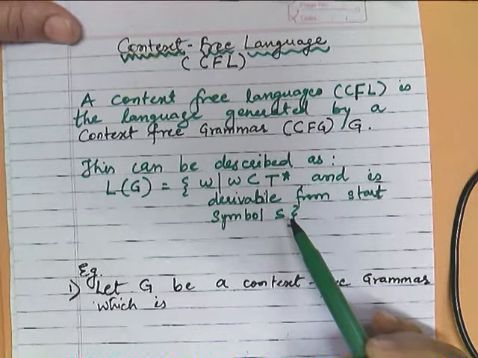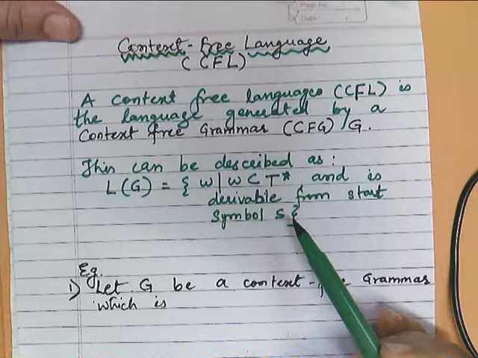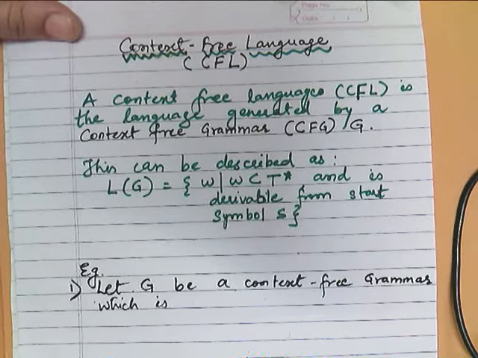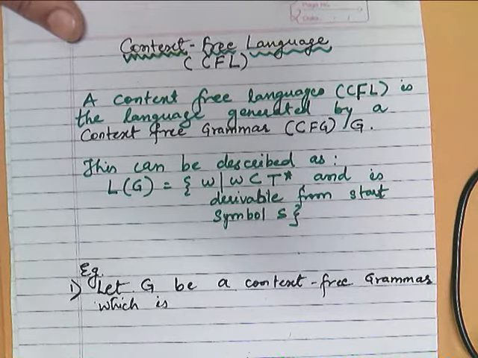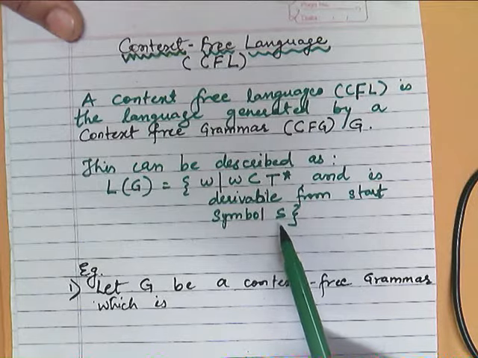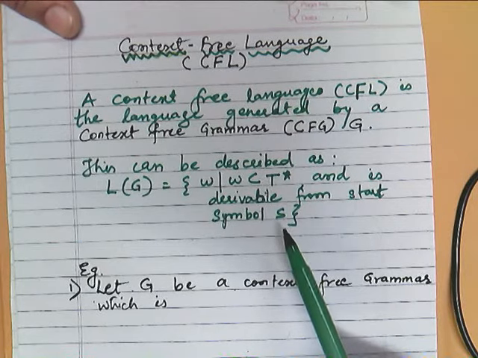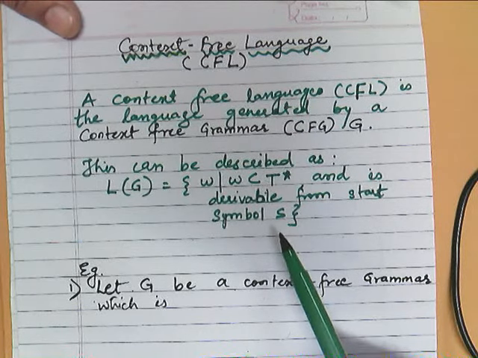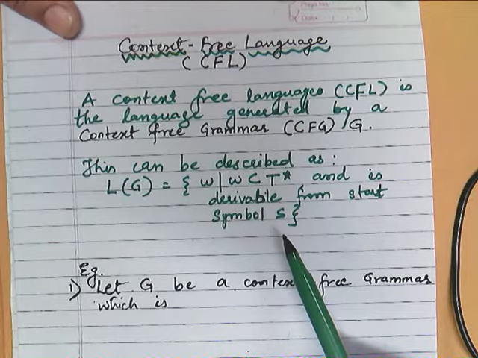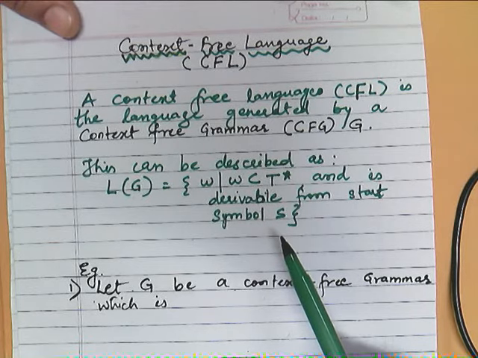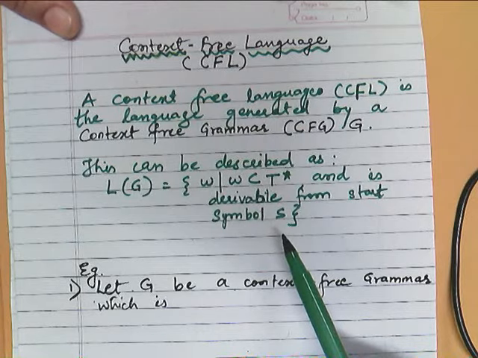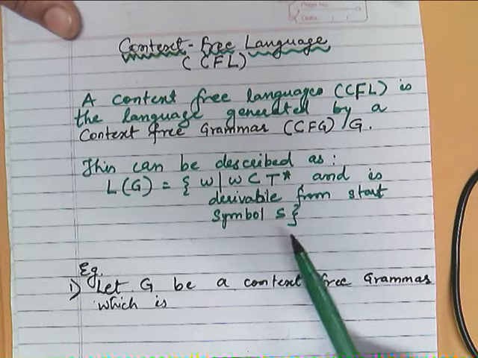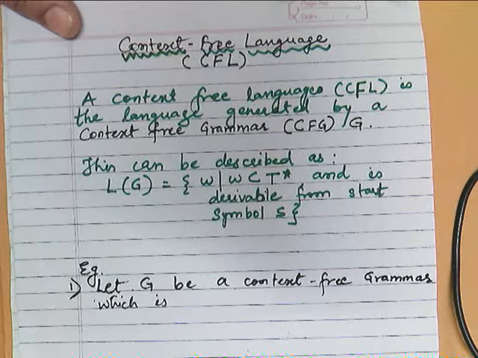So even if you have a set of rules for a given grammar and you are able to derive, it is always necessary that it should start with the start symbol. Just like in a finite automata, we can only say that a particular string is acceptable if and only if from the starting till the final state we are able to get that string.